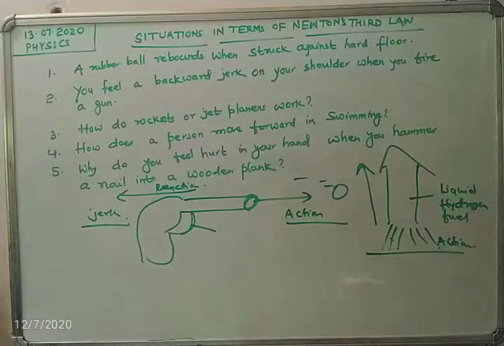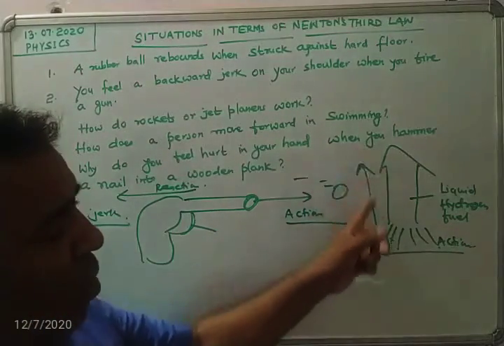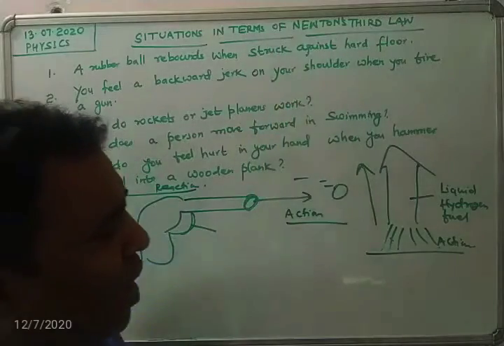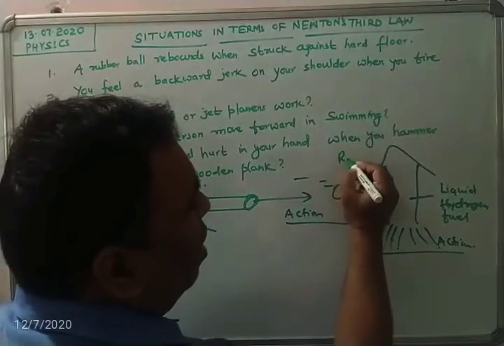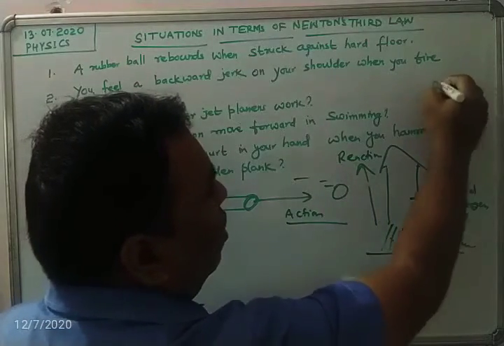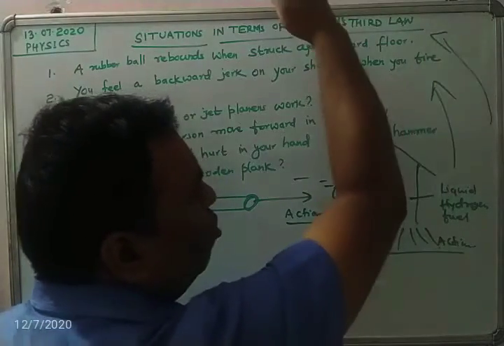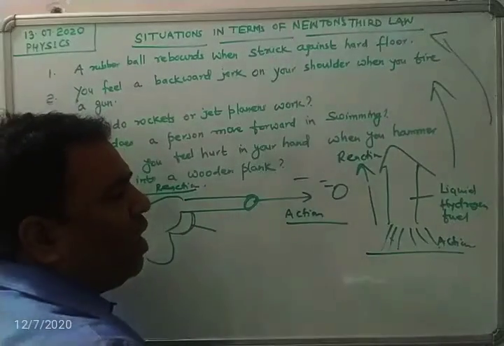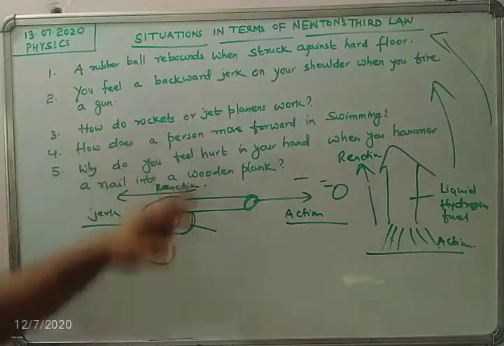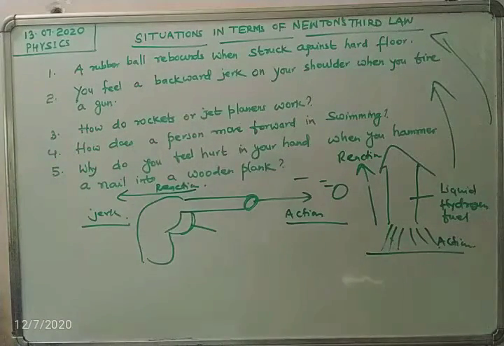These outcoming gases exert an equal and opposite force on the rocket, and this is called the reaction force. And the rocket then moves away, goes high into the sky, into space. So this is how rockets and jet airplanes work.